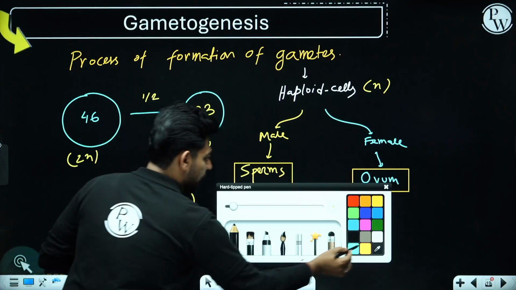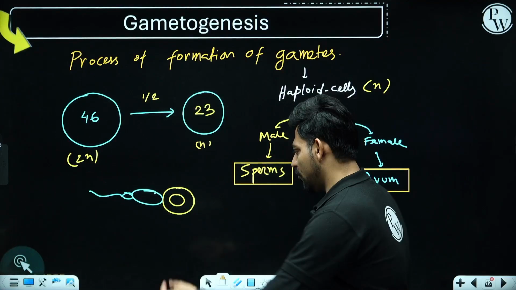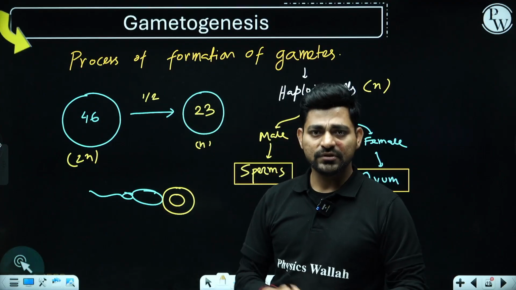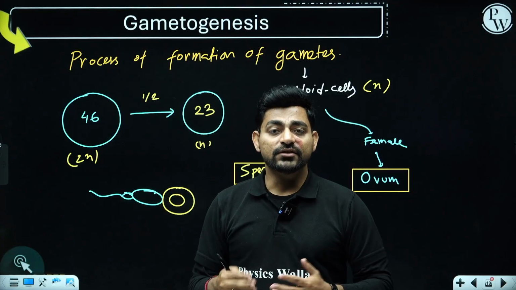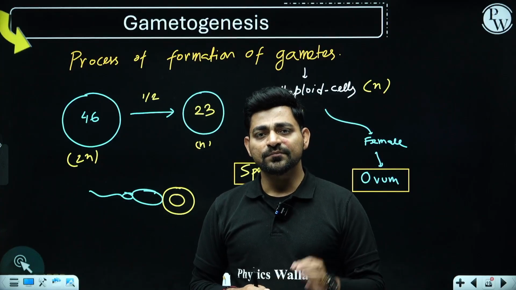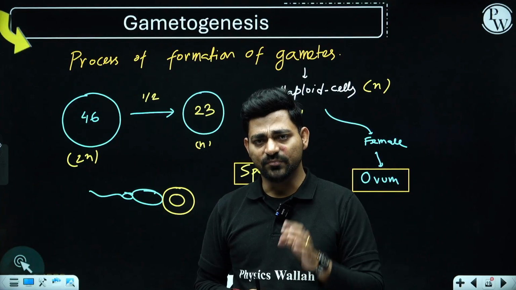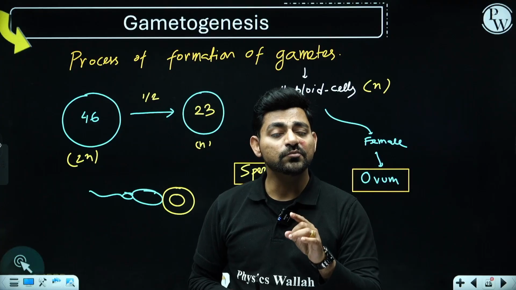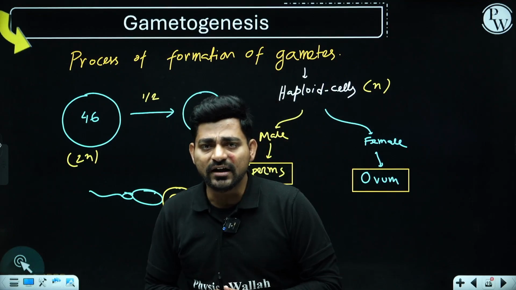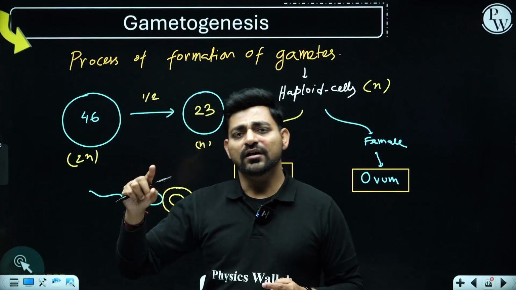If the sperm already has 46 chromosomes and the ovum also has 46 chromosomes, upon fusion the zygote, the new embryo and the new individual formed would have 92 chromosomes in each cell, 46 plus 46. That would give rise to a new kind of species that won't be a human being, right?